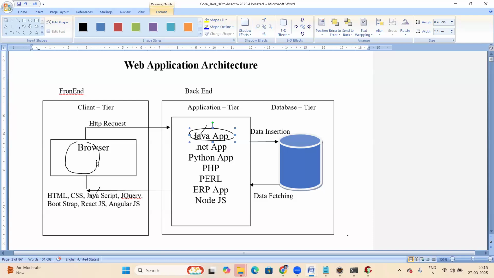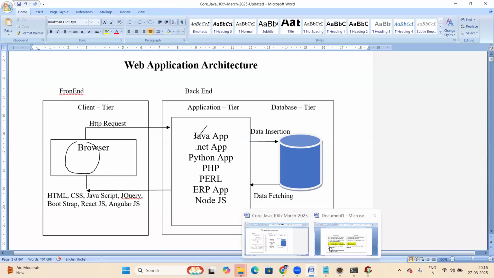JavaScript is for the client side validations. Java is for the server side validations. JavaScript is a browser understandable language, Java is a JVM understandable language. So both are not the same. JavaScript works at the client side, Java works at the server side. The client is the front end, the server side is the back end. So JavaScript is front end, Java is back end. Both are not the same, different things.